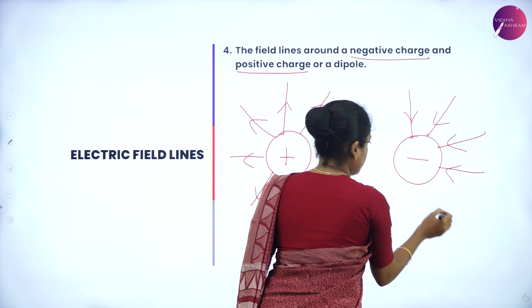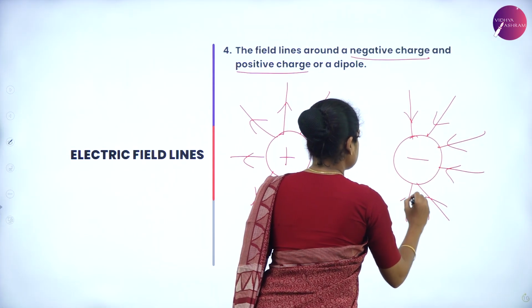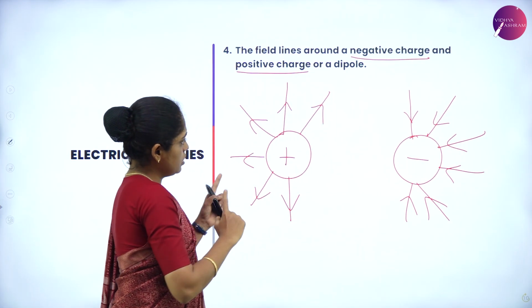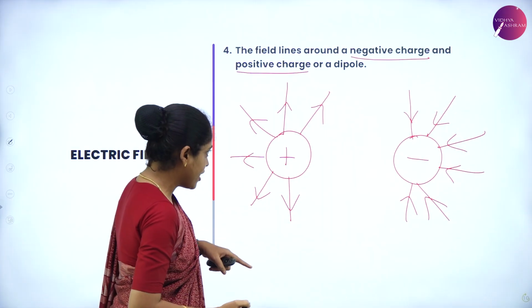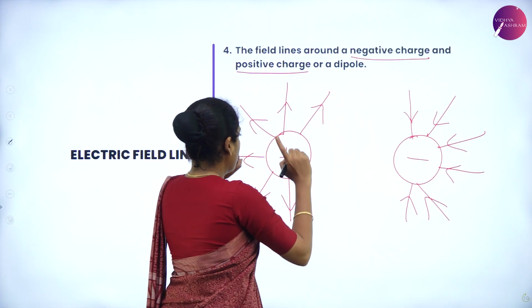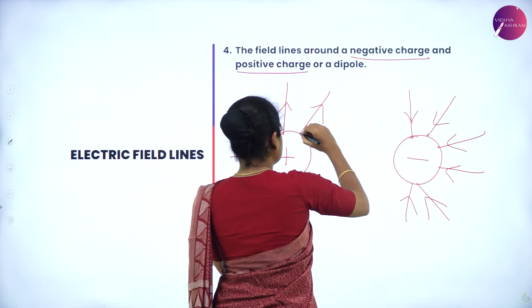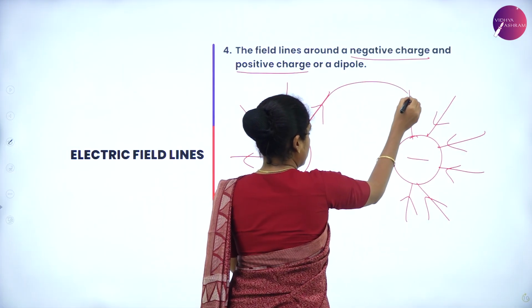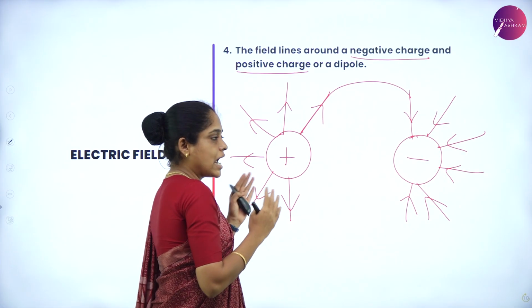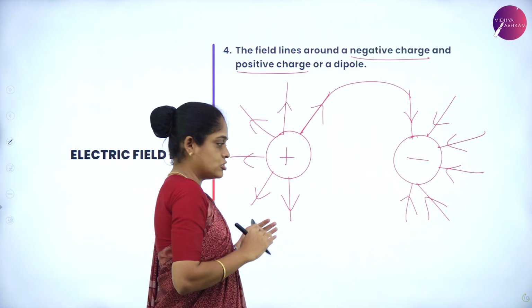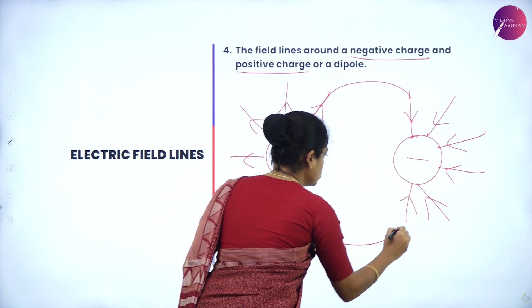Yes, inward. And between these unlike charges, the nature of force is attractive. Therefore, from the positive charge, the line goes into the negative charge. This represents that there is attraction between the positive charge and negative charge.